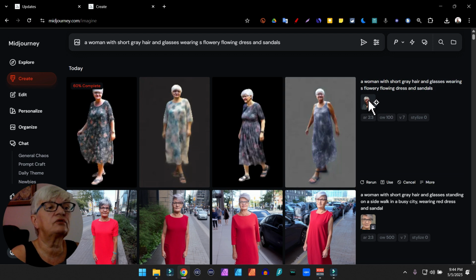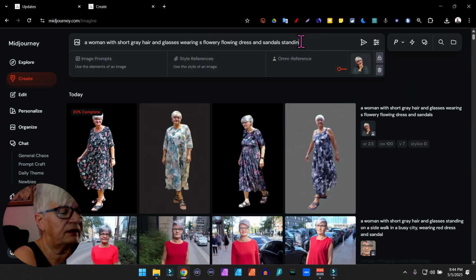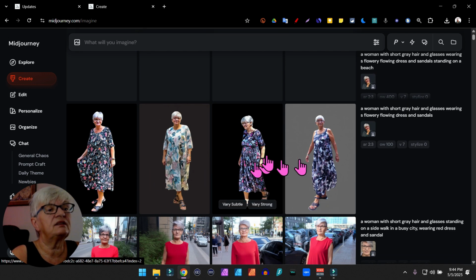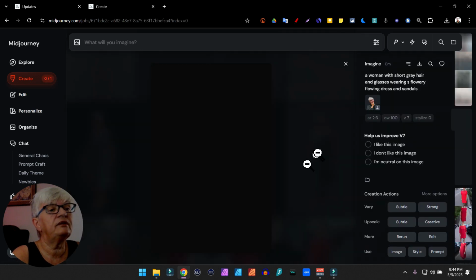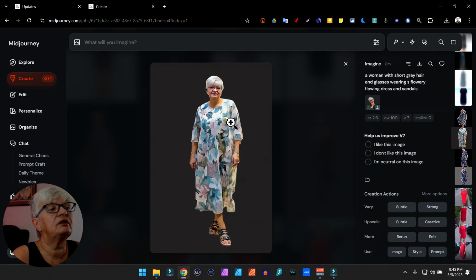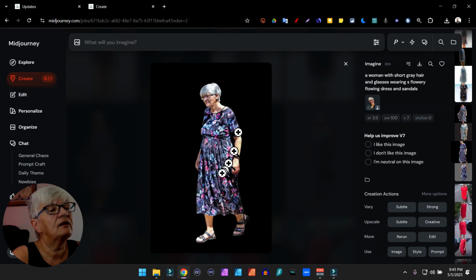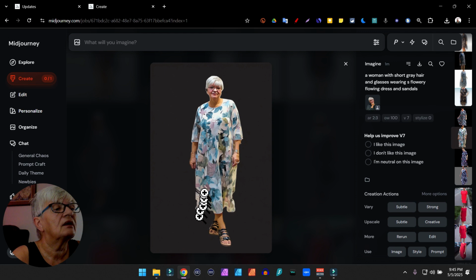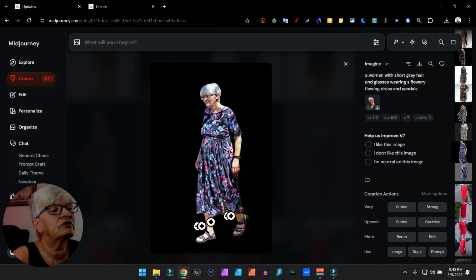But let's do this again, standing on a beach, and increase the Omni weight to 400. So here, when I didn't explain the environment, we have just black background, similar to the image we uploaded. And I guess this could definitely be me. And feet and hands looks okay.